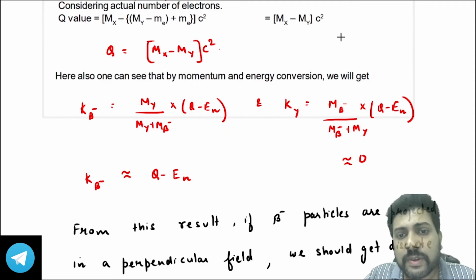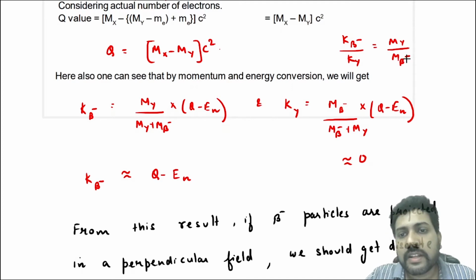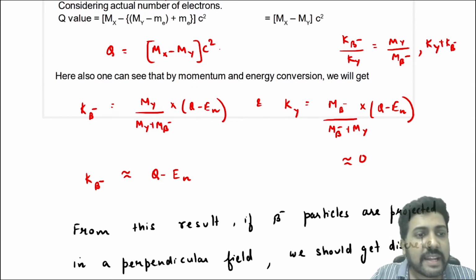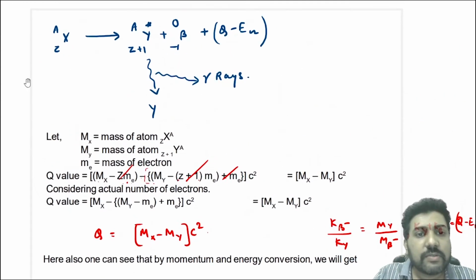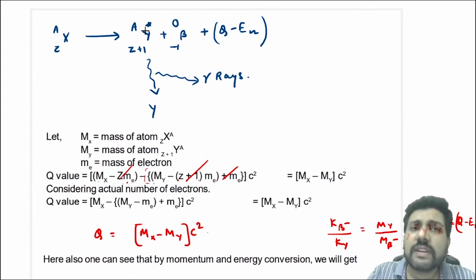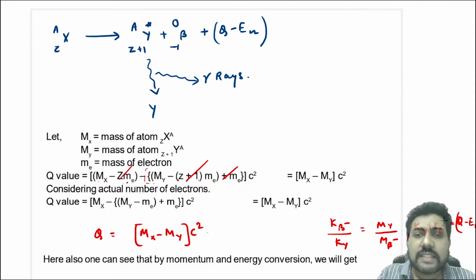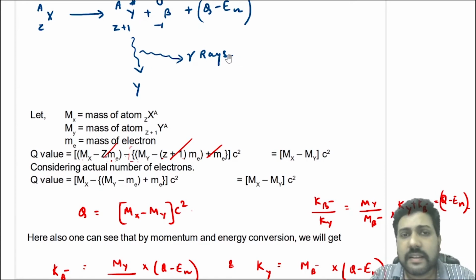So what will be the kinetic energy of beta minus particle? You know you have two equations. One is k beta minus divided by ky is equal to my by m beta minus. This is the first equation, and the second equation is ky plus k beta minus is equal to q minus en, because you know that nucleus might be formed in an excited state. If it is not formed in an excited state, just make it 0. But a nucleus can be formed in an excited state. Now, if a nucleus is formed in an excited state, then when it de-excites, gamma rays will be emitted.